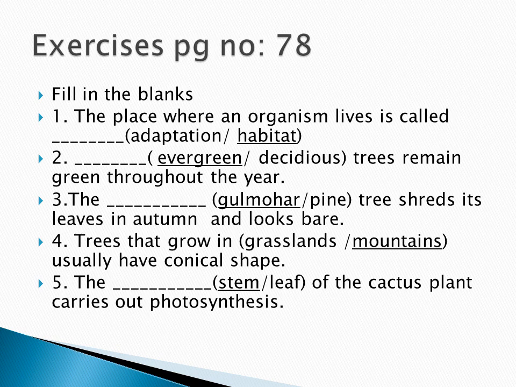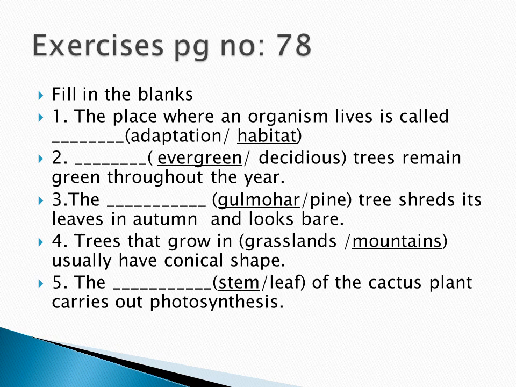Third one, the dash tree sheds its leaves in autumn and looks bare. Which tree? It is called a gulmohar tree. In every autumn, the tree will shed its leaves. Fourth one, trees that grow in dash usually have conical shape. Which trees? It is called mountains. In mountains only, the trees have conical shape.